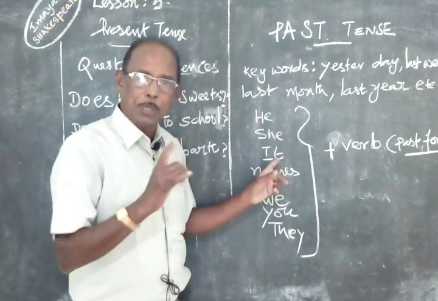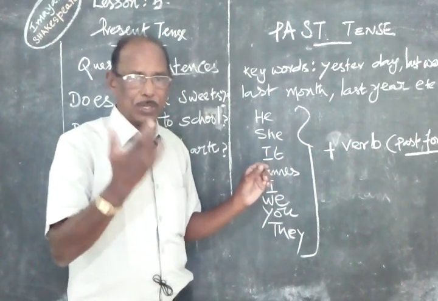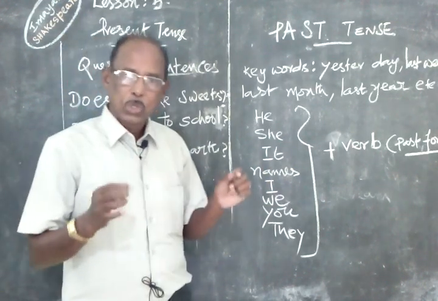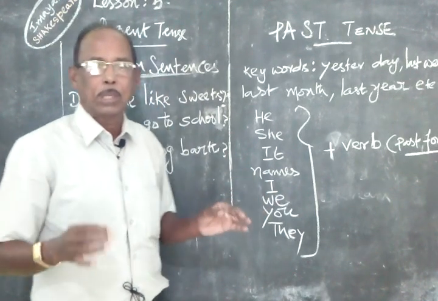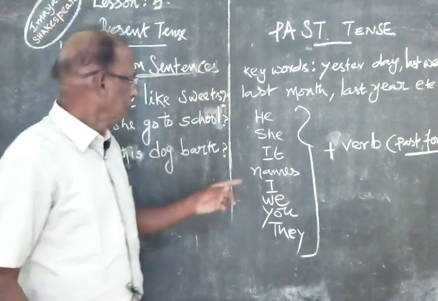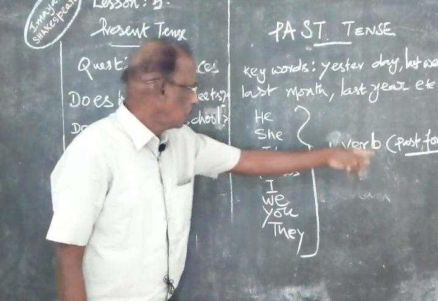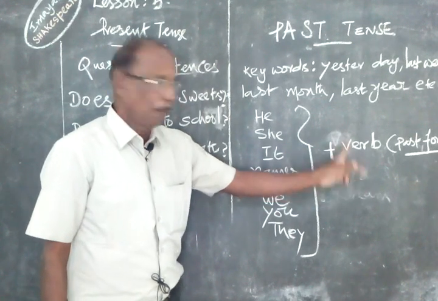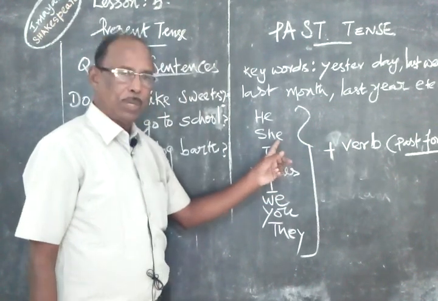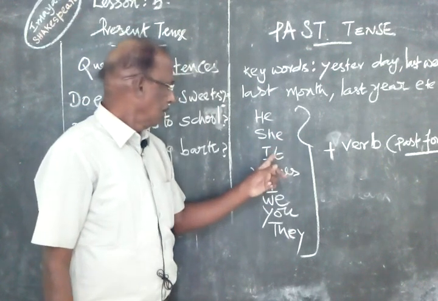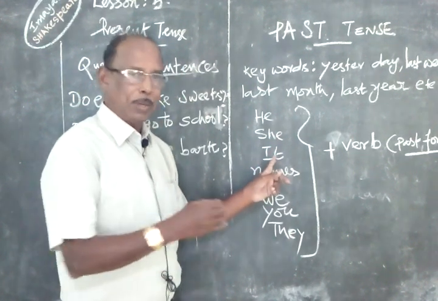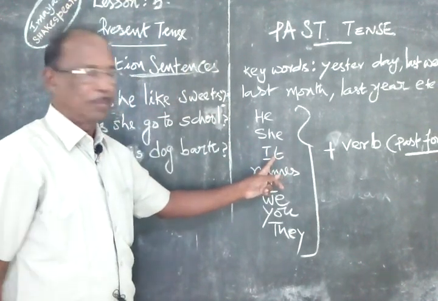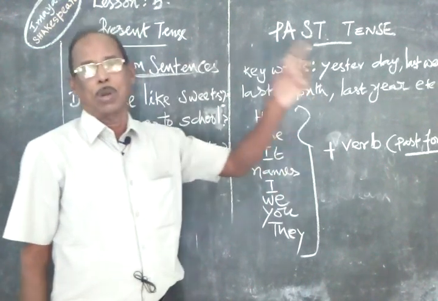Okay? Eat, past form, ate. Go, went. Speak, spoke. Catch, caught. Stand, stood. Open, opened. Close, closed. Is it okay? So, he plus past form of the verb. He played in the ground yesterday. He played cricket yesterday. She went to market yesterday. It barked. For example, it means the dog. The dog barked yesterday continuously for 1 hour.